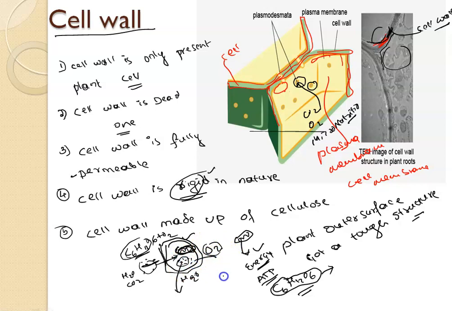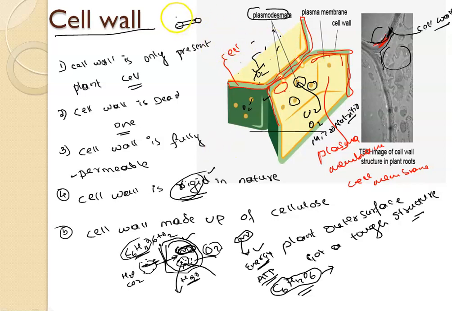This movement of gases and water molecules in the plant cell takes place through small hole-like structures which are present between the plasma membrane and the cell wall. It is called plasmodesmata. It is a tube-like structure, a pipe, added so that things will move from here to here, from outside to inside. Suppose I have an oxygen molecule, it will enter here and come out here, and go to the respective cell organelles. I hope you understood this.